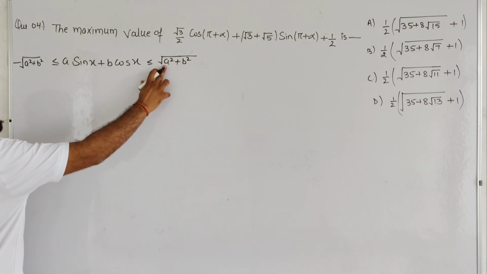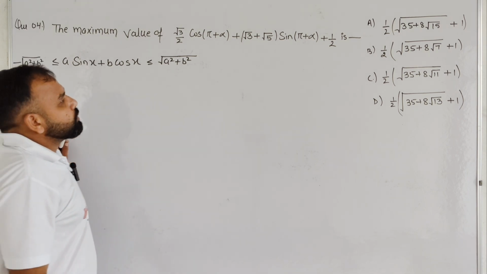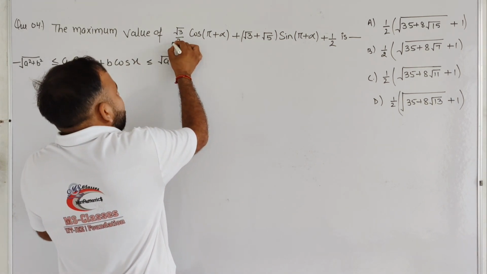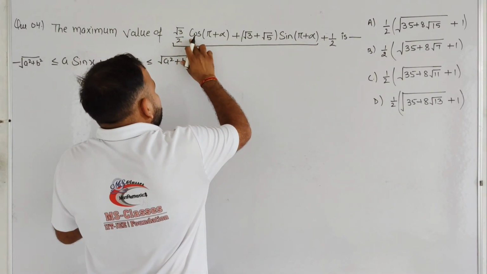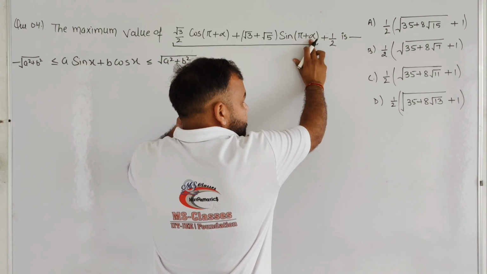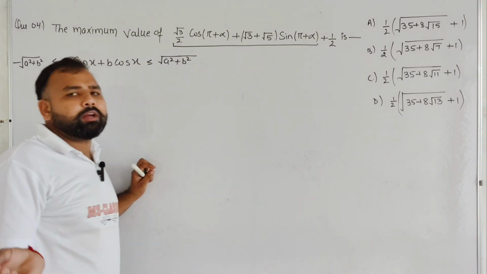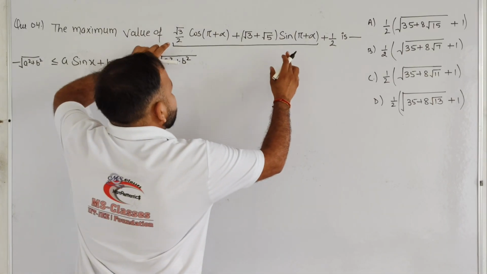Basically a and b are the coefficients of sine and cos. Okay, so in that scenario we directly find out the range of this function from root 3 by 2 cos(pi plus alpha) plus (root 3 plus root 5) into sin(pi plus alpha), plus 1 by 2 we are going to add after. So from this to this.